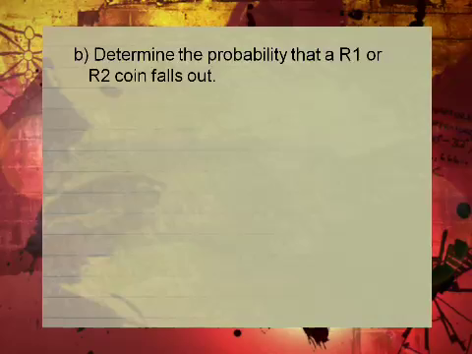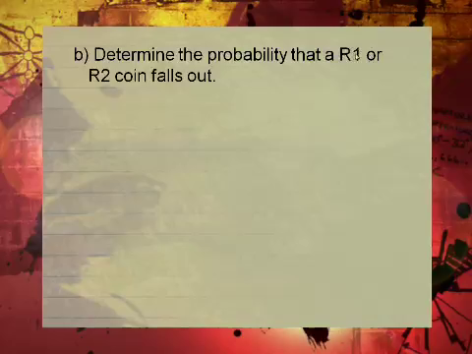Okay. Right, a 1 rand or 2 rand coin falls out. If you go back to the table, we need the number of R1 and the number of R2. So R1 or R2 coin. Add them, or in probability, you simply combine the numbers.